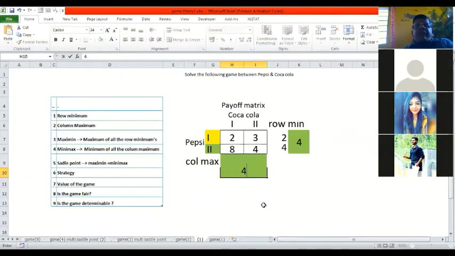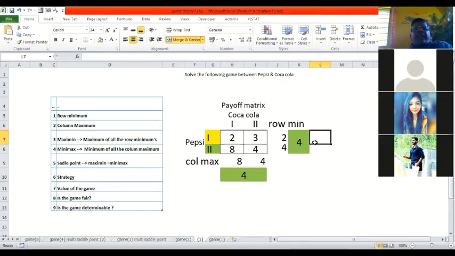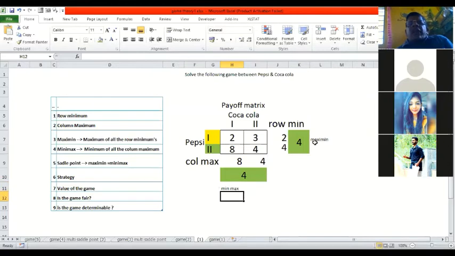I'll say between 8 and 4, 4 is the minimum. So we are able to calculate two things here: this is the maximin, and this is the minimax. We are able to calculate minimax and maximin.